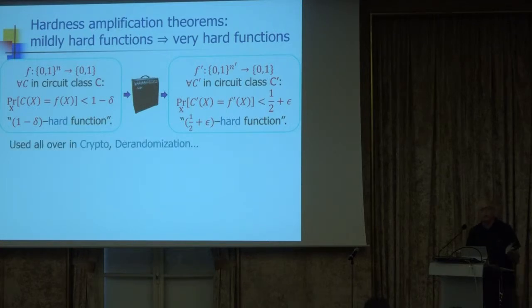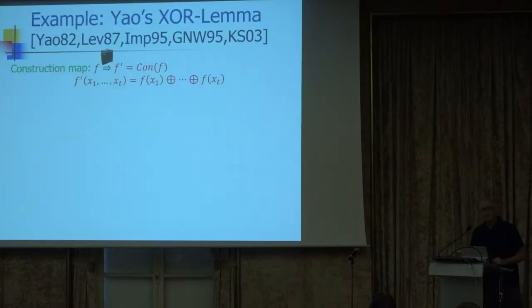And as you all know, we really like very hard functions, functions with a success probability half plus epsilon, because we use them all over in crypto, in de-randomization, and in complexity theory. And essentially, what usually happens is that hardness amplification results allow us to relax assumptions. Rather than assuming that we have very hard functions, we can assume that we have mildly hard functions, okay? So let me give you an example.